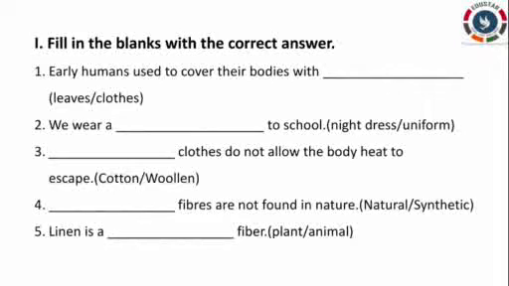First question is, early humans used to cover their bodies with leaves or clothes. They used to cover their bodies with leaves. We wear a dash to school, night dress or uniform. We wear a uniform to school. Third one, dash clothes do not allow the body heat to escape. Cotton or woolen? The answer is woolen.